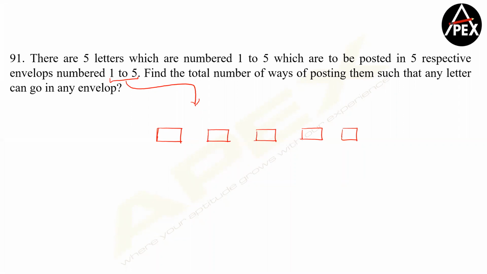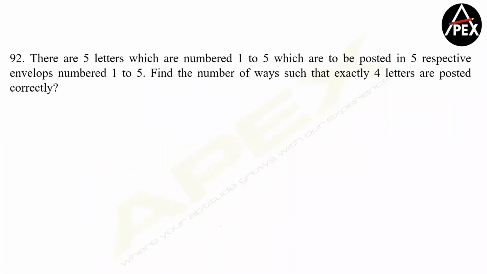So this question is as simple as arranging 5 things in 5 places, which will be how many ways? 5 factorial ways. Any doubts here? The floor is open for doubts. Now comes the interesting part.